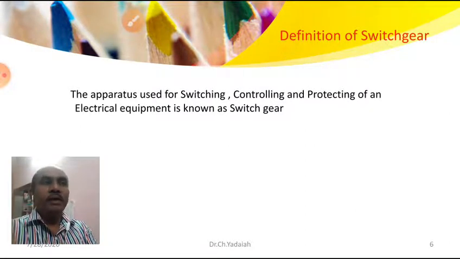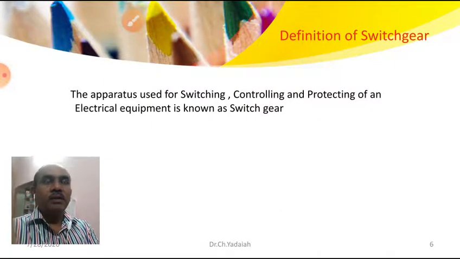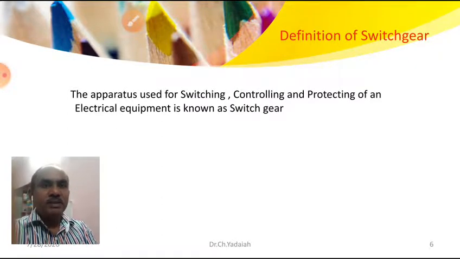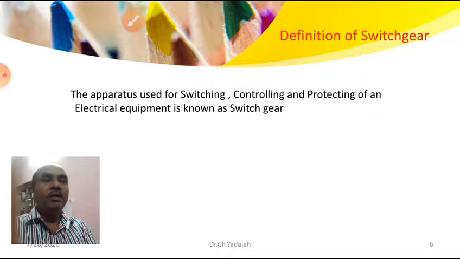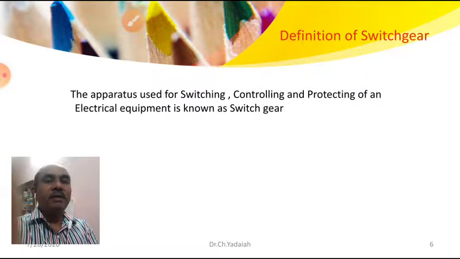In medium voltage, for any factory where load current is more: in our domestic setting, lighting loads are less than 5 amperes and power loads less than 16 amperes, whereas in a small factory the currents may be hundreds of amperes, 200, 300, 400 amperes. Then how are we going to control that current? For example, in a small factory that takes 11 kV supply directly, how do we control those loads?